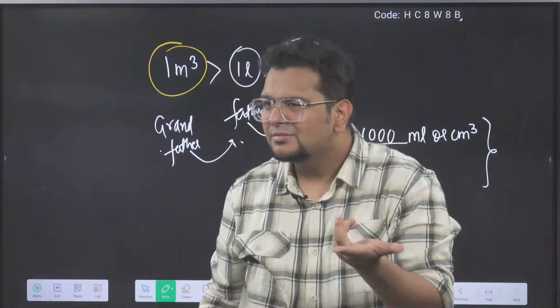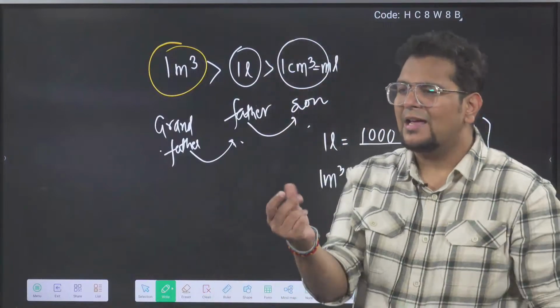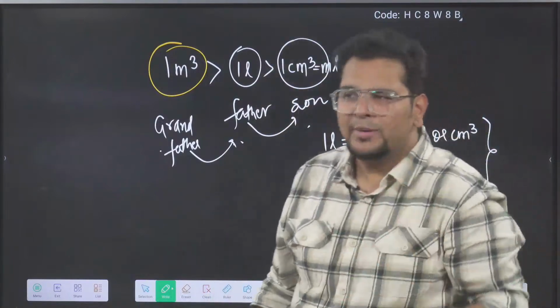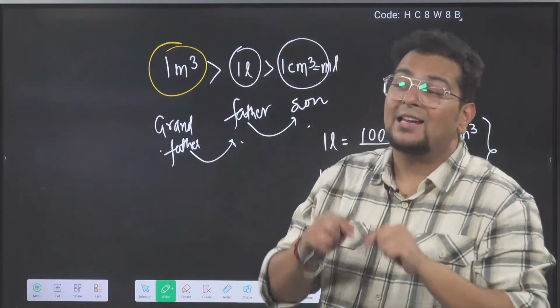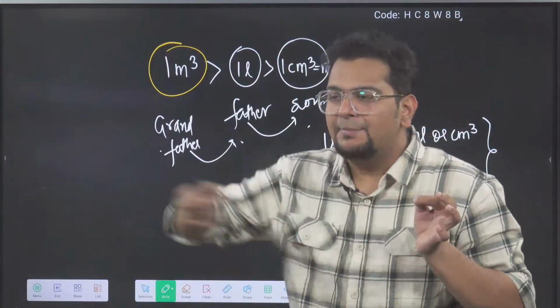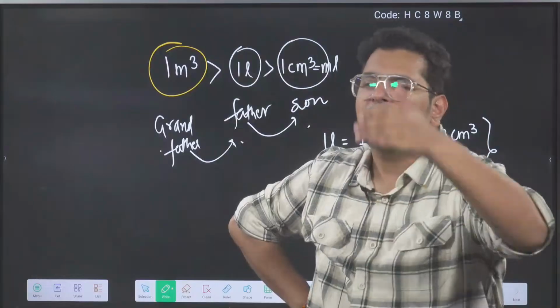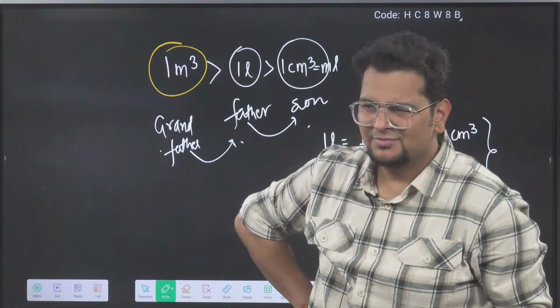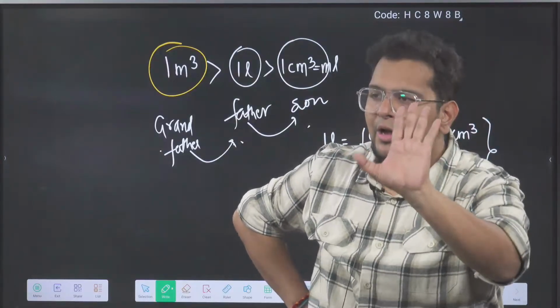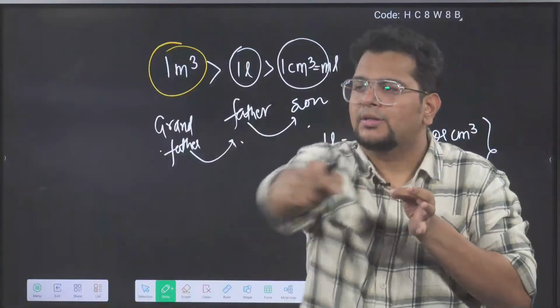10 power 9. Whatever I want, I can convert now. Nanometer, 10 power 9 will come. Nano, 9 will come. 10 power 9. I mean, you give whatever you want now. All you have to understand is this into this into this.